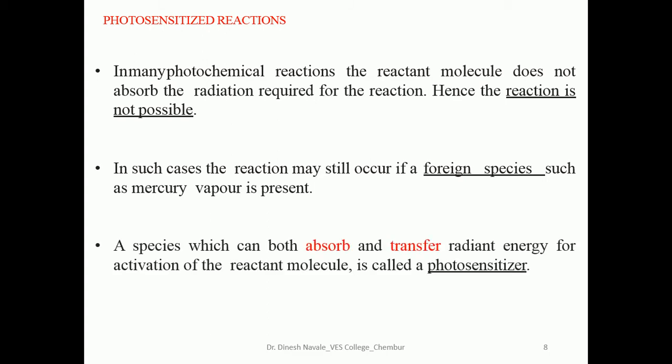A species which can both absorb and transfer radiant energy for the activation of the reactant molecule is called a photosensitizer. That means a species which can absorb and transfer the radiation energy for activation of the reactant molecule is called a photosensitizer. Photosensitizers play the role of activating the reactant molecule by absorbing or transferring the radiation energy.